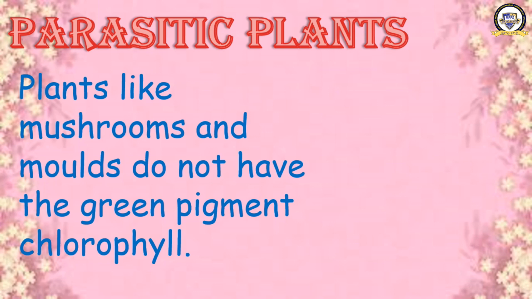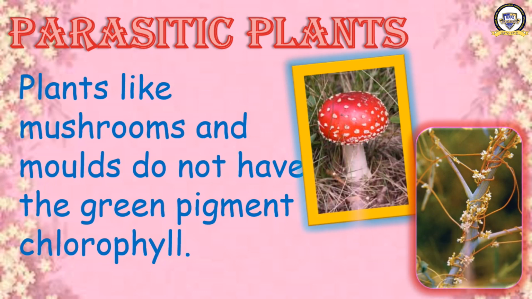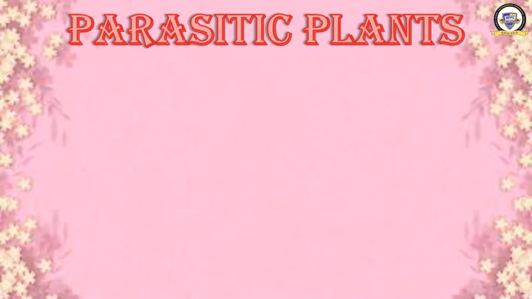Okay, see the examples. These are the parasitic plants, dodder and mushrooms. They don't have green pigment. Chlorophyll is not found in these plants, which means that they cannot make their own food. Yes or no? Yes. Shall I continue now with more about the parasitic plants?